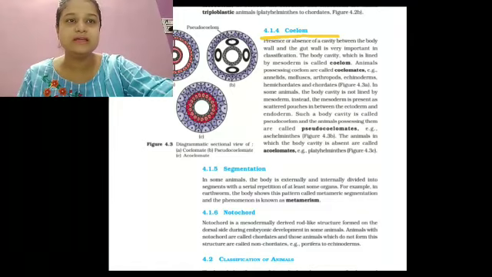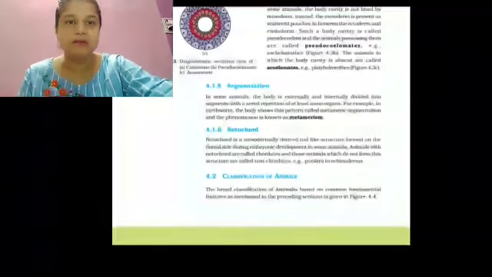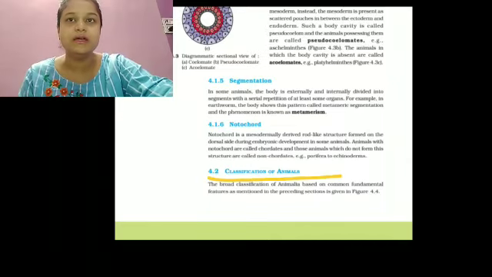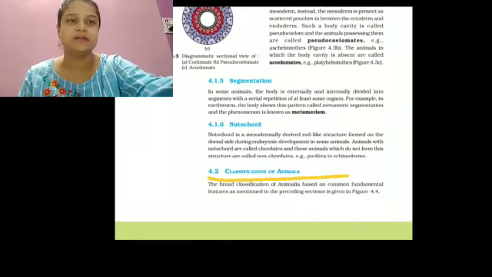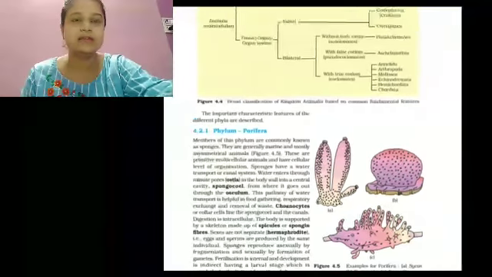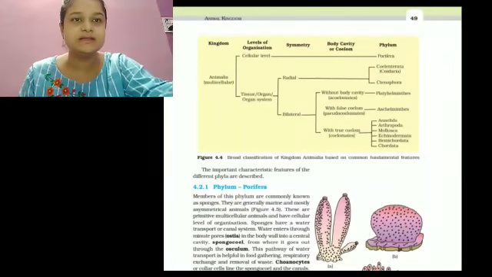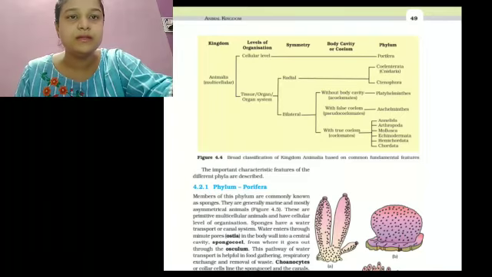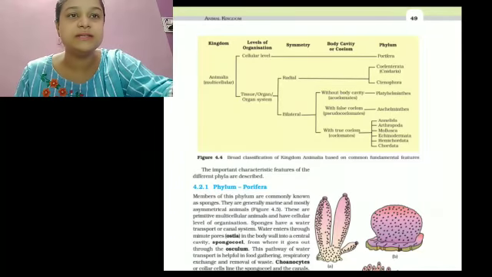Now we classify the animals according to their habits and characteristics. First, the phylum. There are different levels of organization shown in a diagram: the level of organization, symmetry, body cavity and phylum.